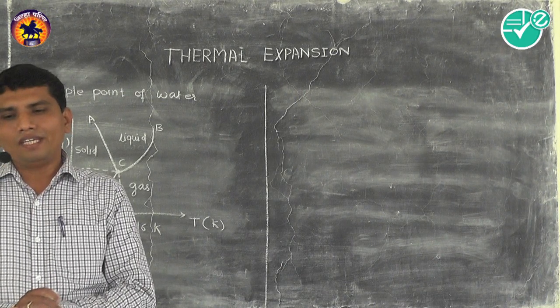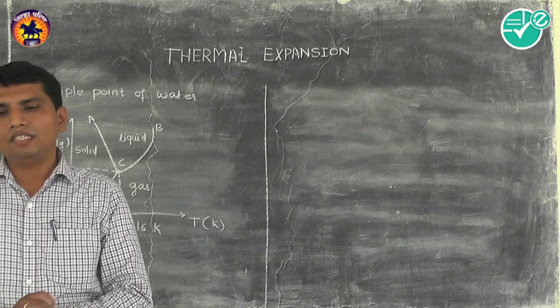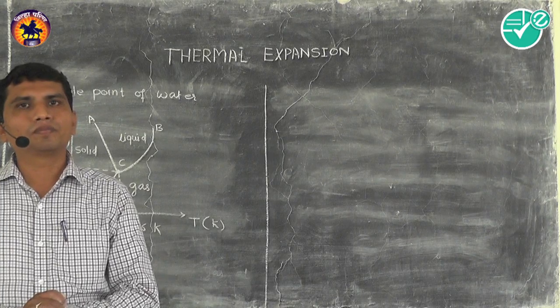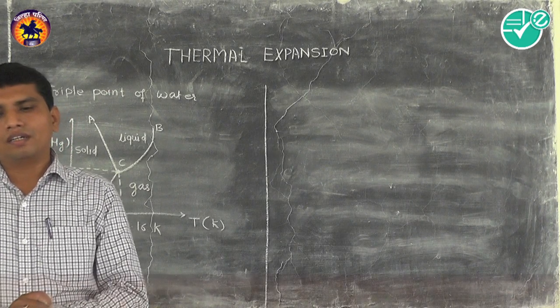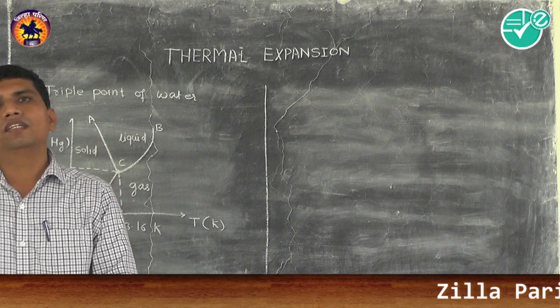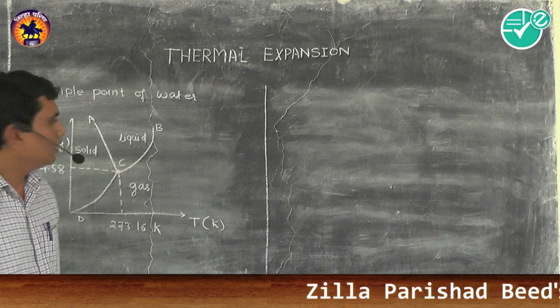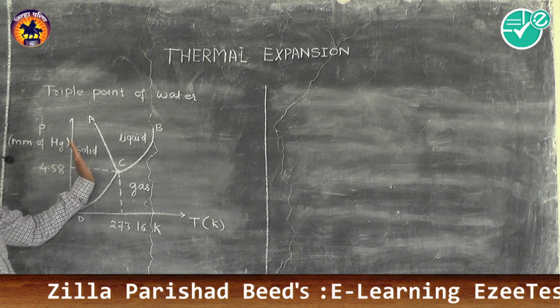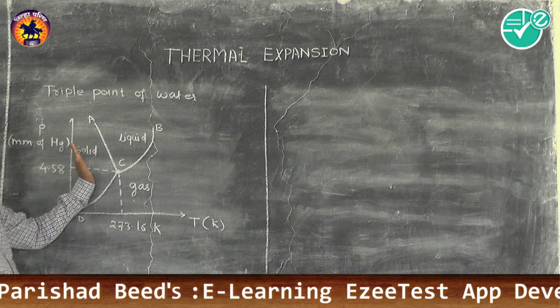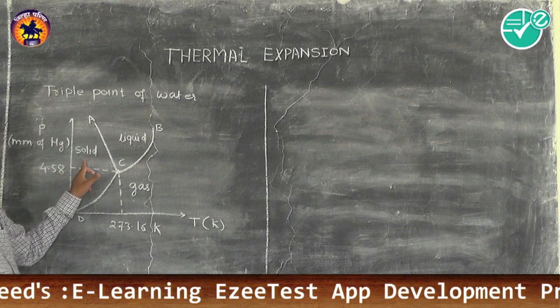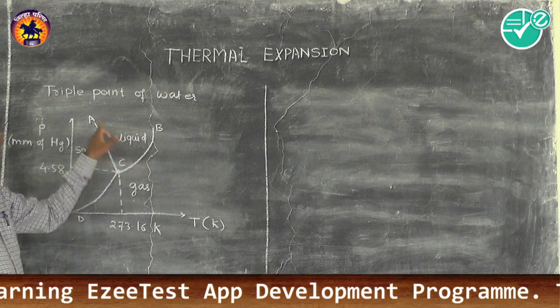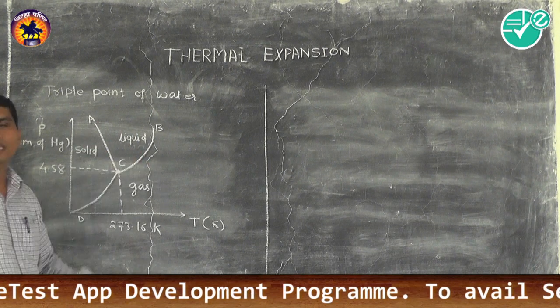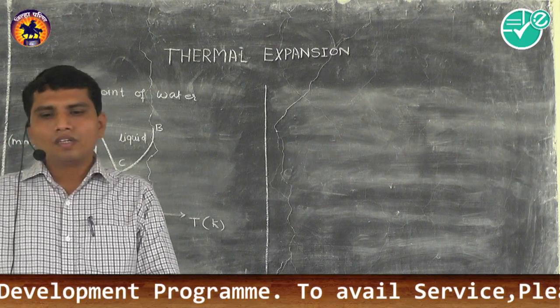To the left of AC the substance is in solid phase, and to the right of AC the substance is in liquid phase.